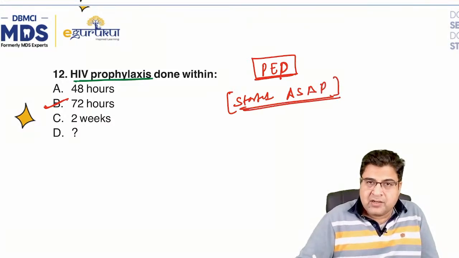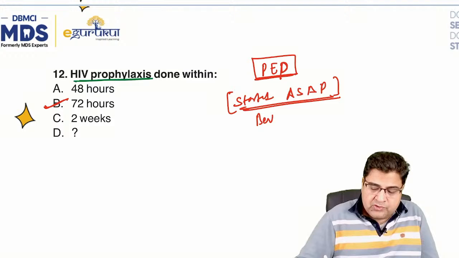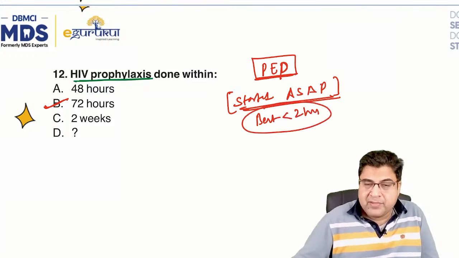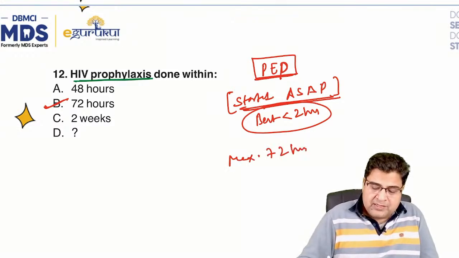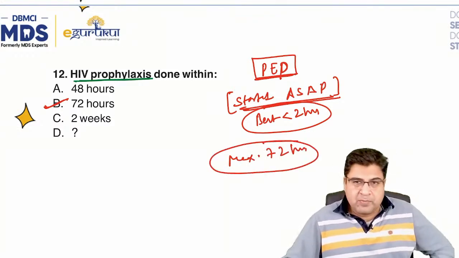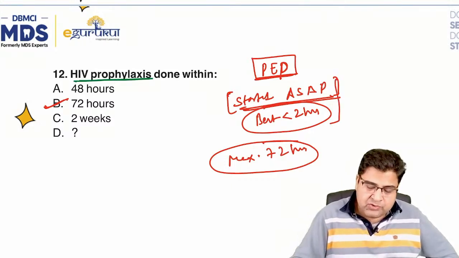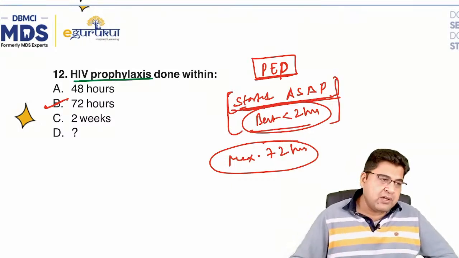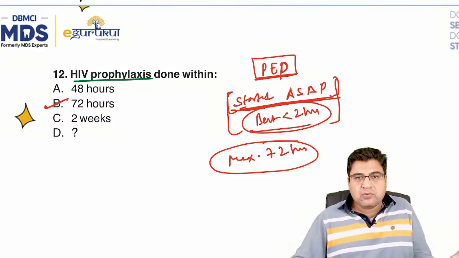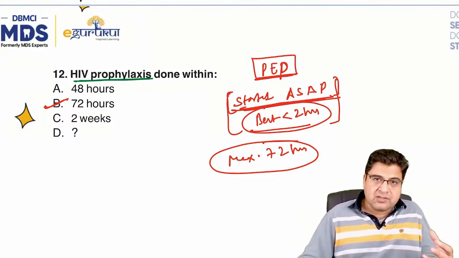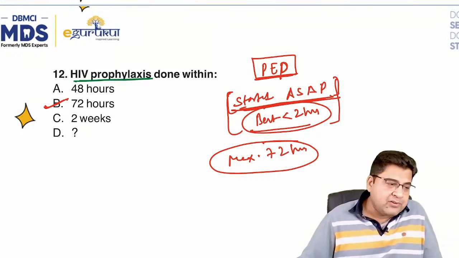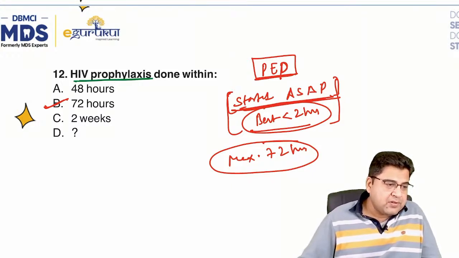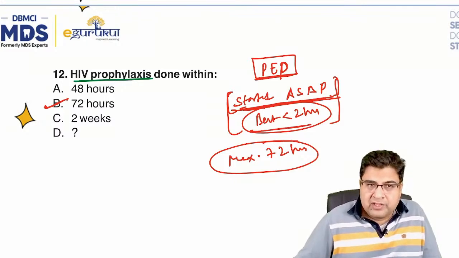This should be started as soon as possible. Best to start within 2 hours, but maximum you can start up till 72 hours. The moment you have got the exposure, you have to give the medicines within 2 hours. But in case you have not taken the drug, maximum you can take it up till 3 days. So it should be started as soon as possible, and best to be started within 2 hours.